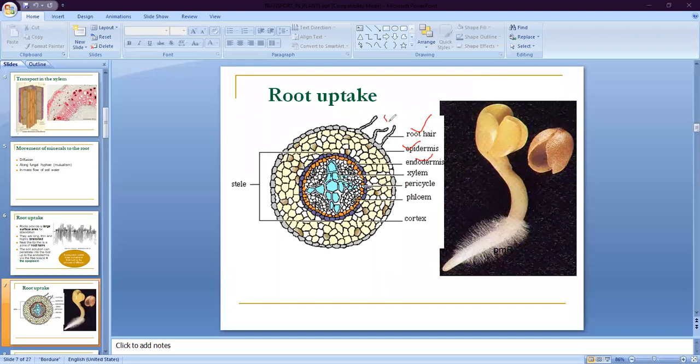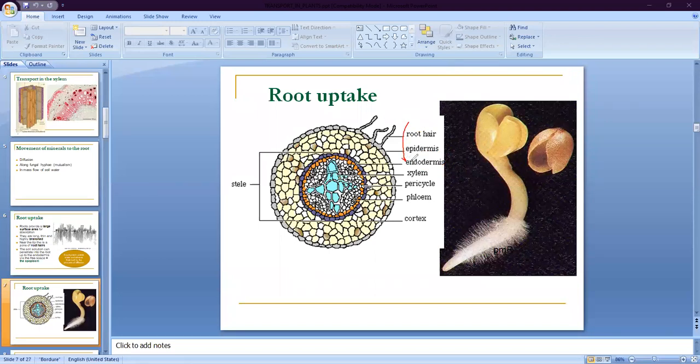First of all, the water molecules are present at the surrounding of the root hair in the soil. Now these water molecules transfer into the root hair by the process of osmosis. And this osmosis process maintains their osmolality till the endodermis. So till the endodermis, they receive the water from root hair to endodermis.